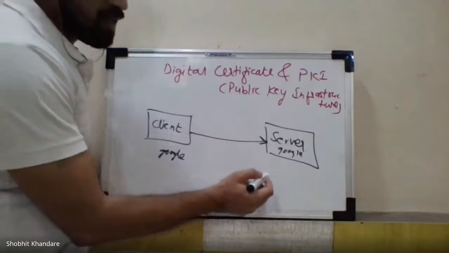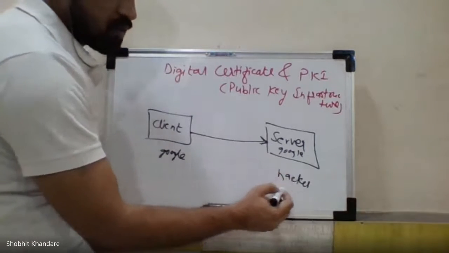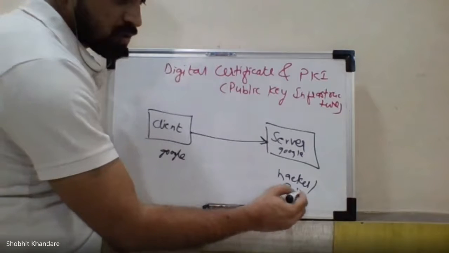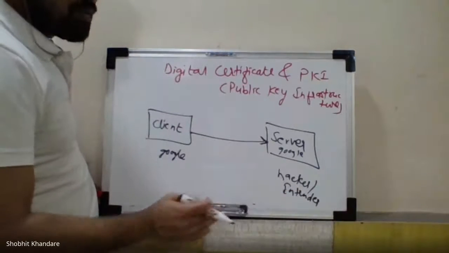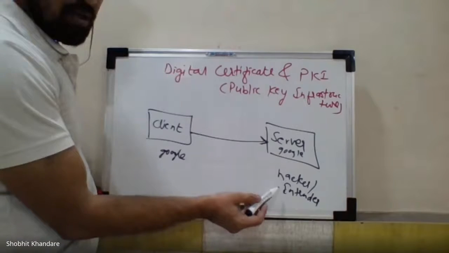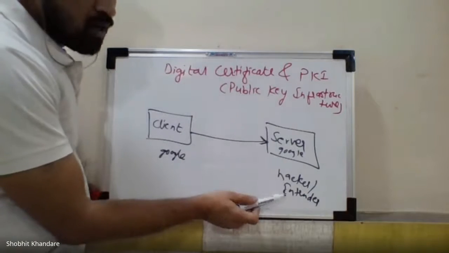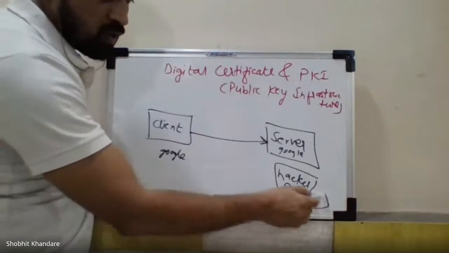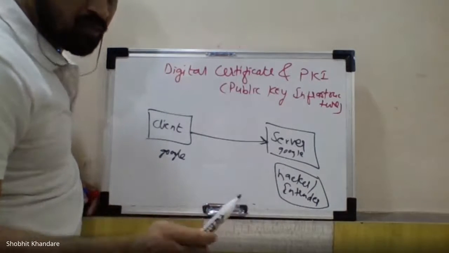Now sometimes it may happen that there is a hacker or an intruder. We do not know whether this hacker or intruder is actually the server or someone else. This is what we have already studied.